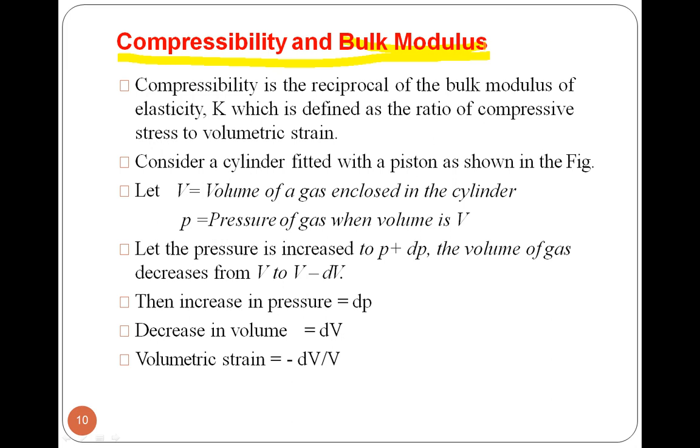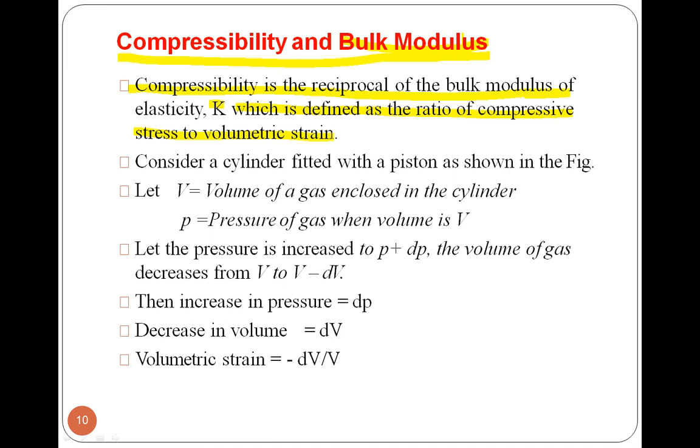So what is compressibility? Compressibility is the reciprocal of bulk modulus. Reciprocal of bulk modulus means compressibility is 1 upon bulk modulus. But what is bulk modulus? Bulk modulus is represented by K, and it is defined as the ratio of compressive stress to the volumetric strain. Compressive stress to the volumetric strain, that is bulk modulus.